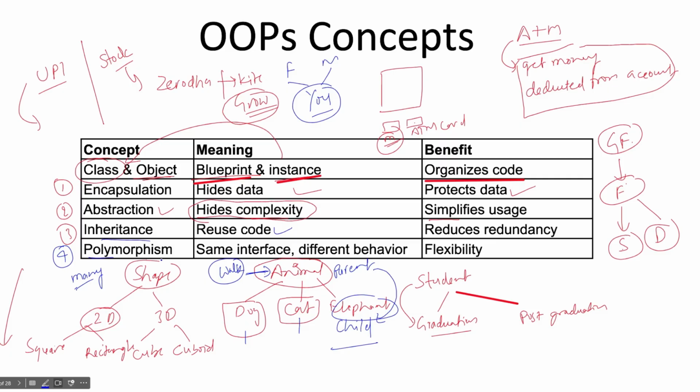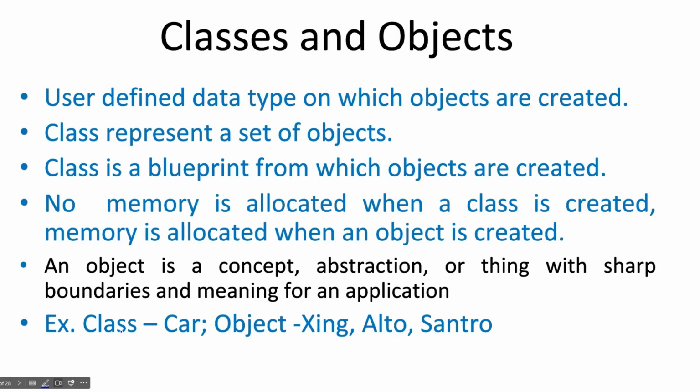But try to understand the whole phenomenon. This phenomenon is coming from the real world. In the real world, everything is an object. You, me, everything that we are using is an object, and we want to write code in the form of objects, right? How will we write this code? Using class and object. Class will have all the definitions. We will write only using class, and via class we create objects. So these objects are real world entities, and these objects will do all these things: encapsulation, abstraction, inheritance, and polymorphism, right?